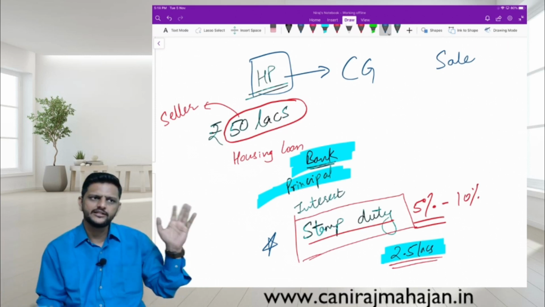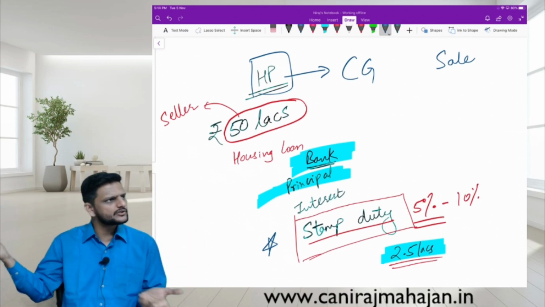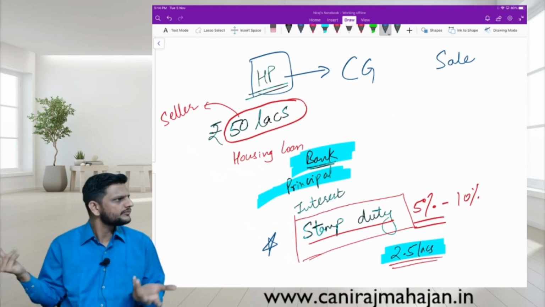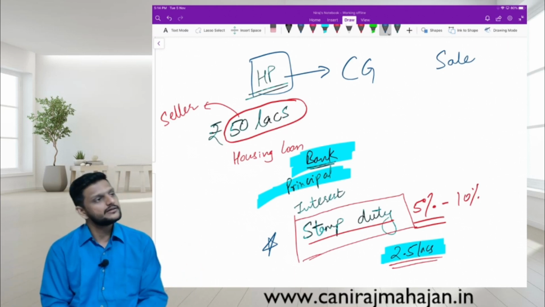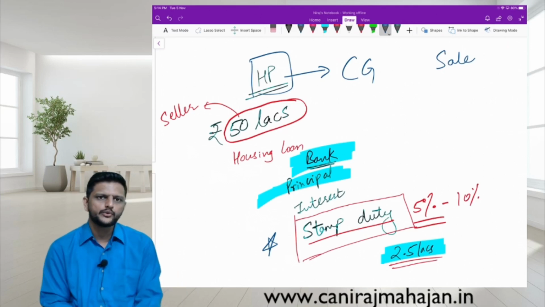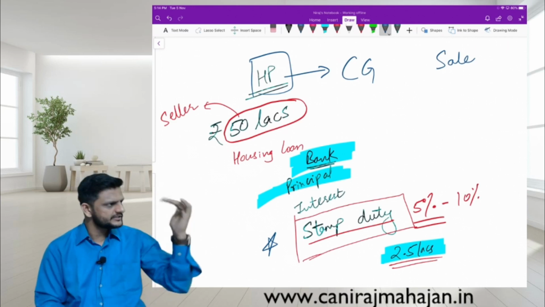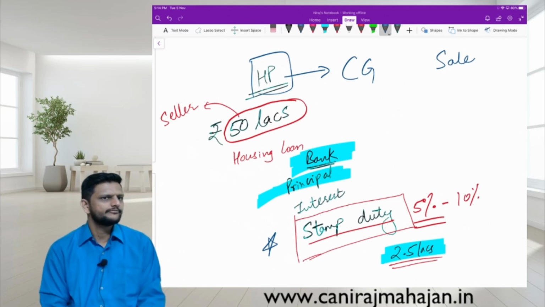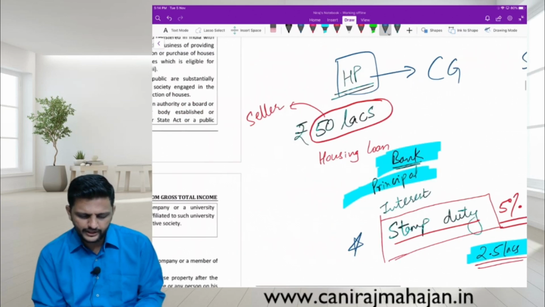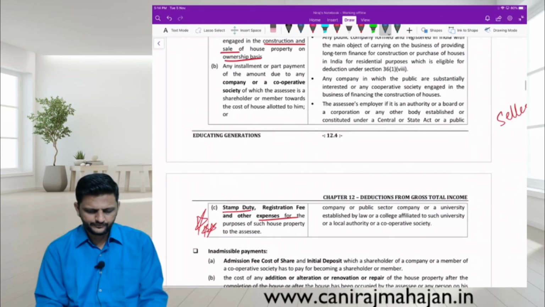You are allowed under 80C, not our problem. You are allowing it as cost of acquisition, not our problem. So at times it is taken as a double benefit. Understood? Is it good or bad if you claim stamp duty as cost of acquisition? Obviously good. Your cost of acquisition will increase, capital gain will decrease. Followed or not? That's why I said it is a little bit important. Fine. Next one.